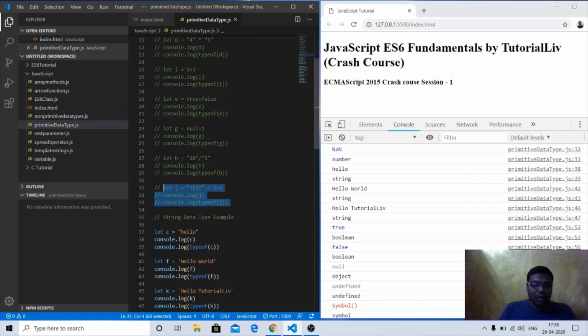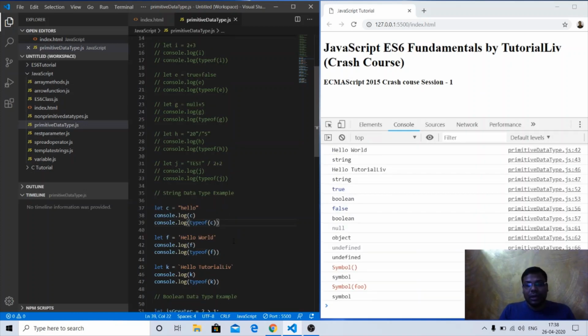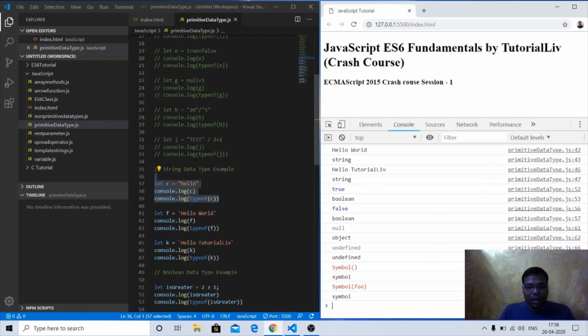Moving forward, let's see some examples of the string data type. So this is "hello", it is a string data type. We can see the type of this particular string is string. Similarly for "hello world", similarly for "hello tutorial live". We can declare a string in double quotes, in single quotes, as well as with the backtick.